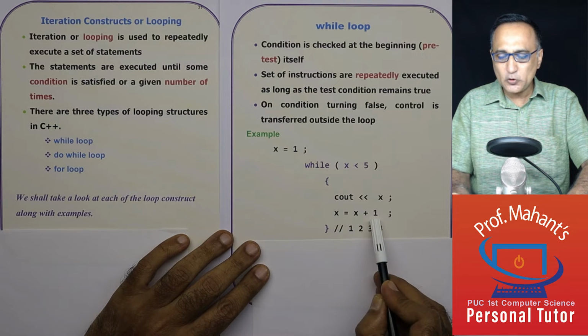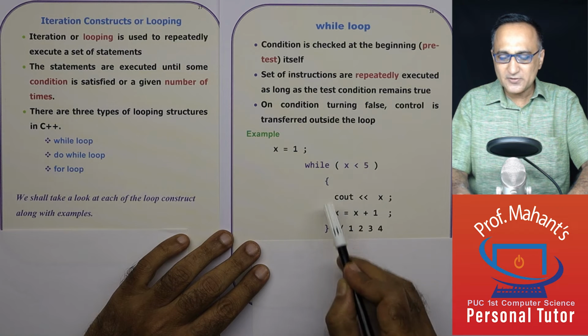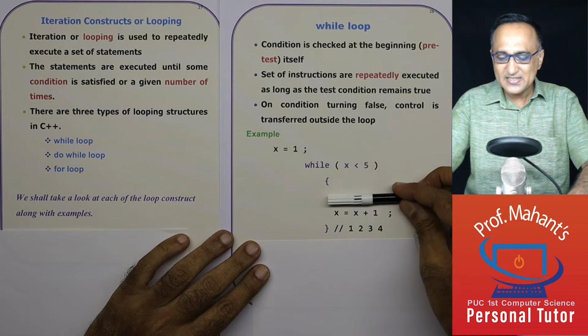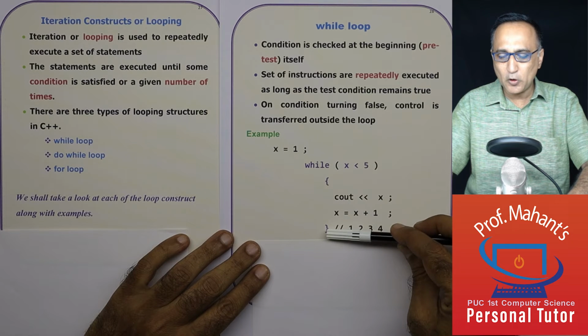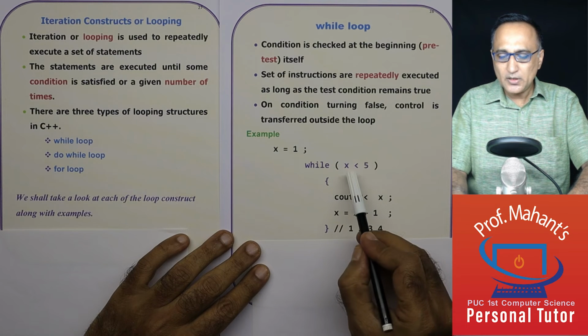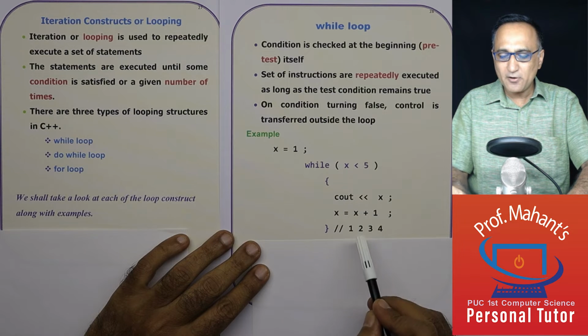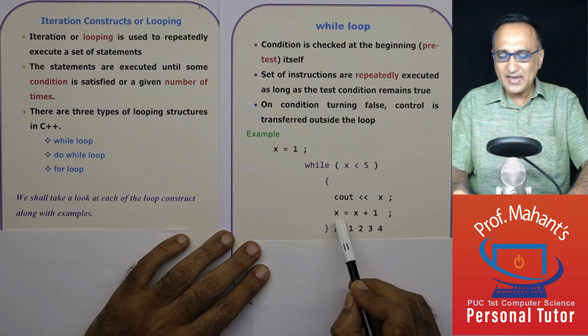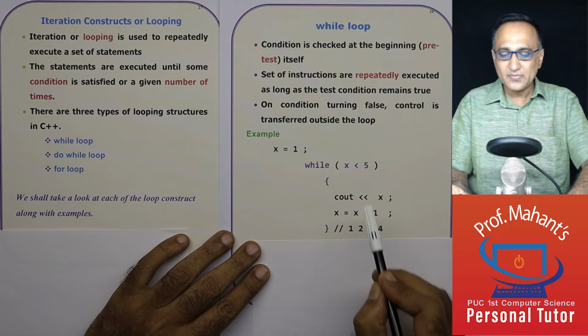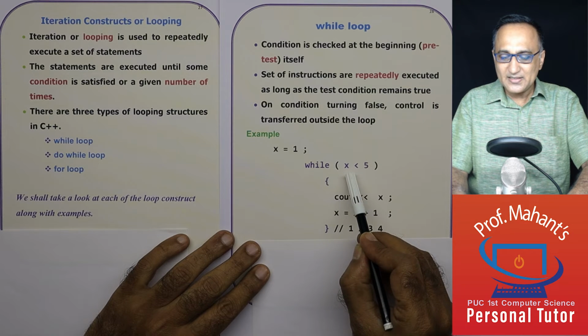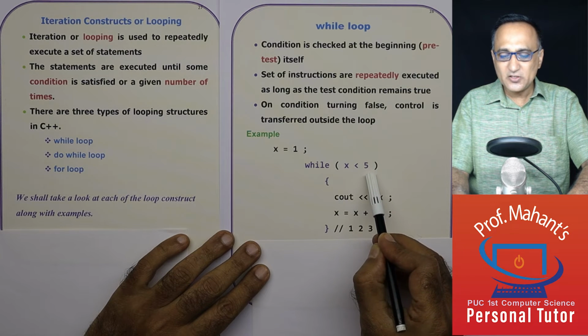x now becomes 2. I go back here. This flower bracket indicates this is a compound block, or a compound statement. x is 2. 2 is less than 5 is true. I am going to print the value of x as 2. x now is increased to 3. I come back here. 3 is less than 5 is still true.